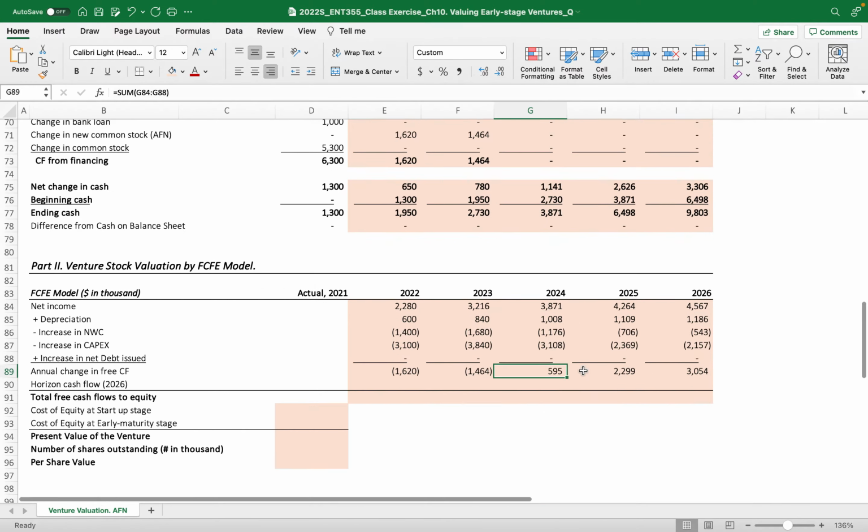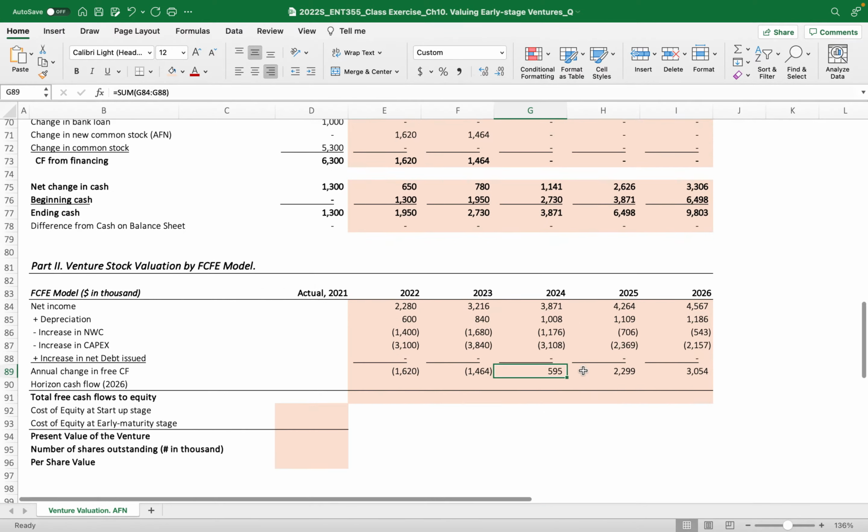It can be distributed to the investors in the form of dividends. But here, what we are calculating is the value of this venture, right? The value of this venture before the distributing, or before the additional financing. So we want to calculate here actually the value of the company based on the cash flows.